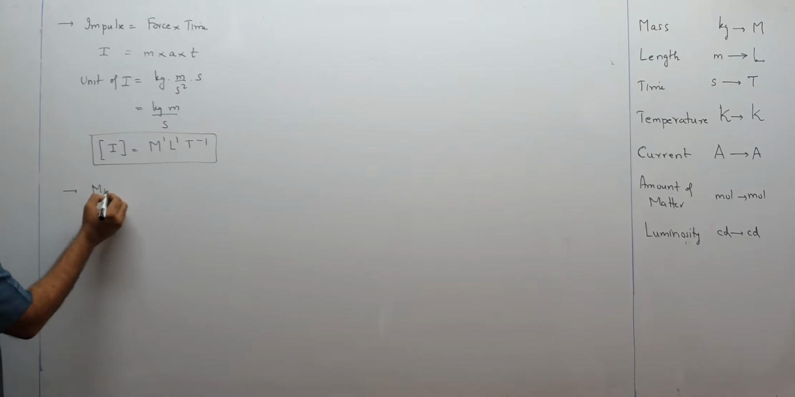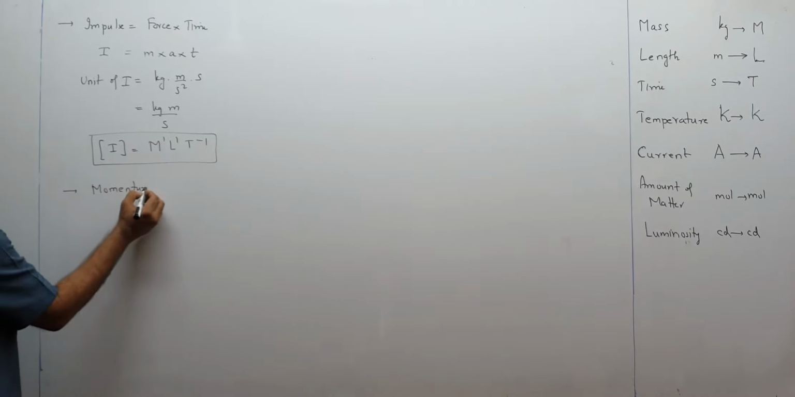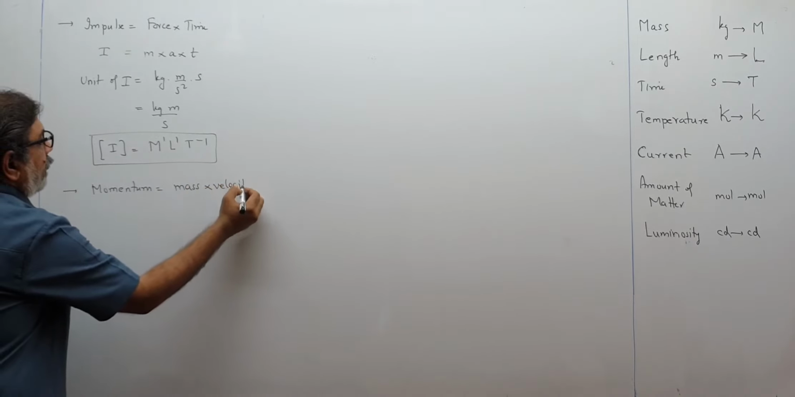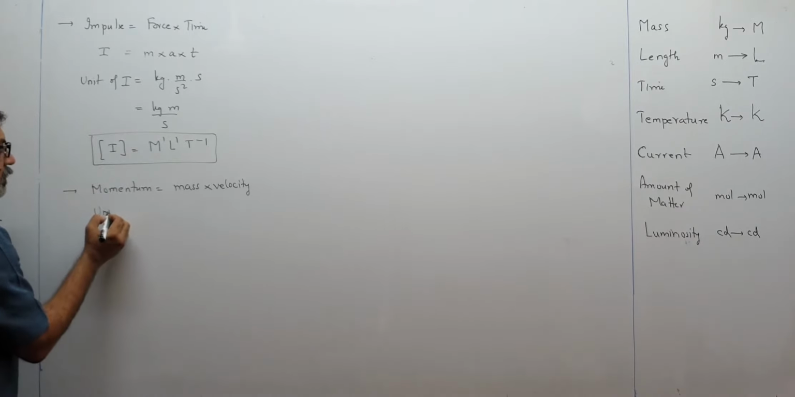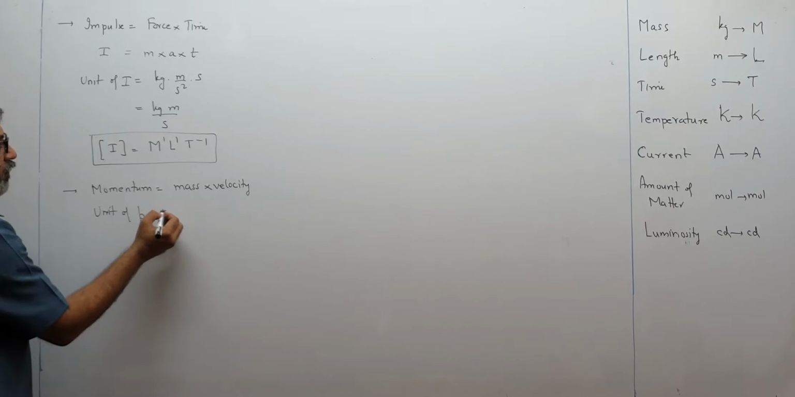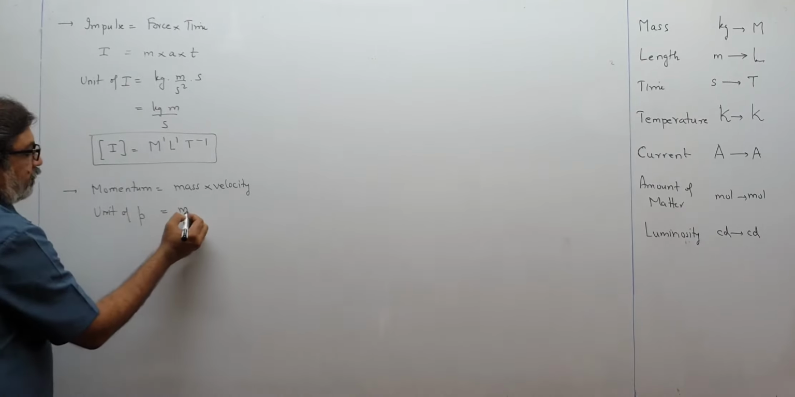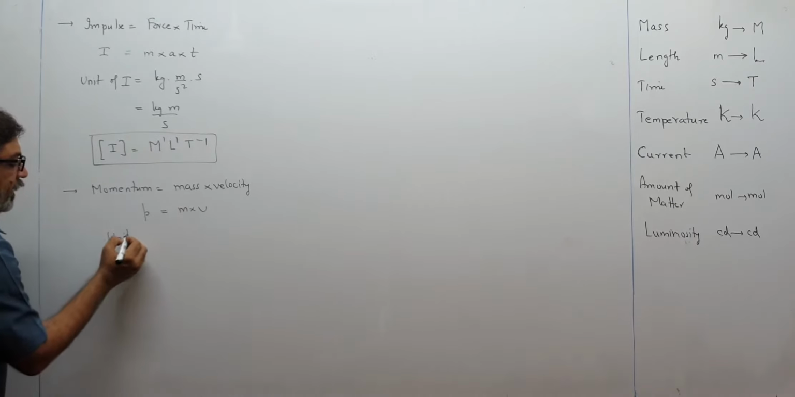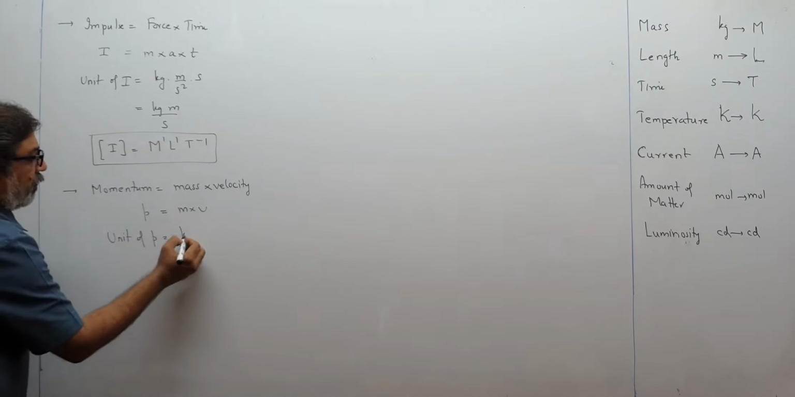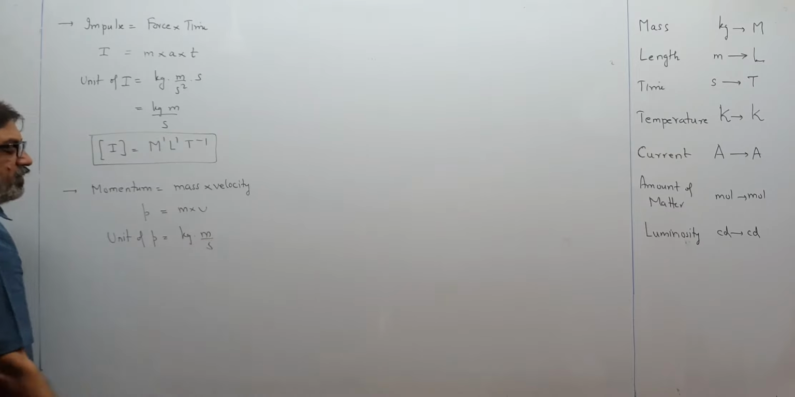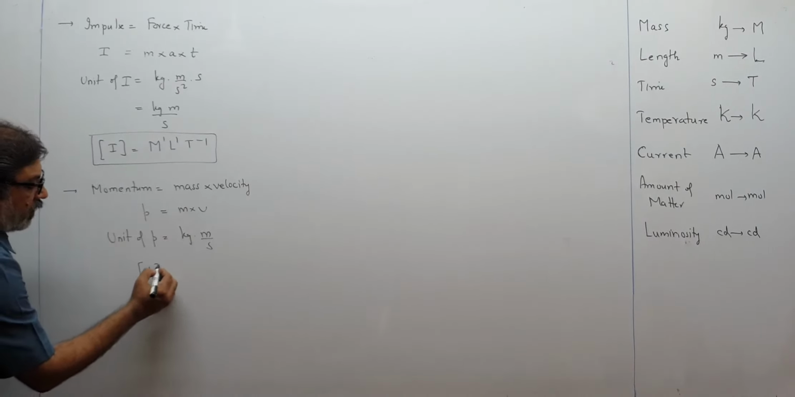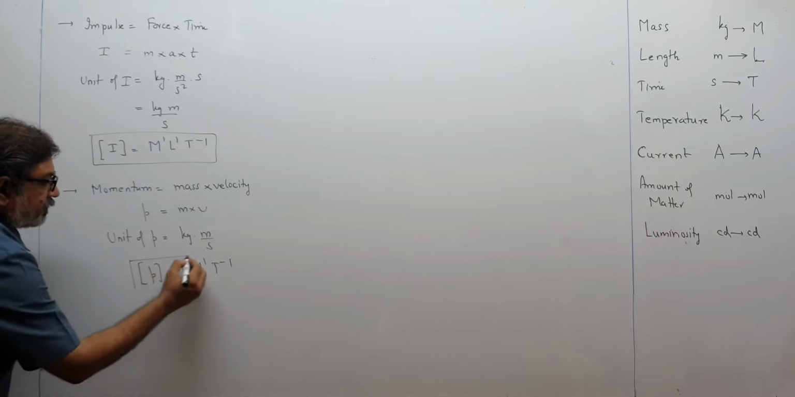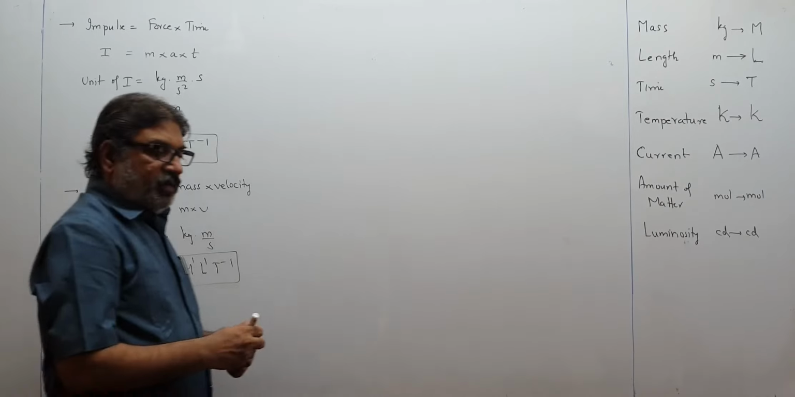Then momentum also you know, children, from class 9. Momentum is mass into velocity. So unit of P, P is a symbol for momentum. Okay, I write the symbol first. P is equal to m into v. So unit of P: mass means kilogram, speed means meter per second. So what will be the dimensional formula for momentum? M1 L1 T minus 1. This is what we get for momentum.